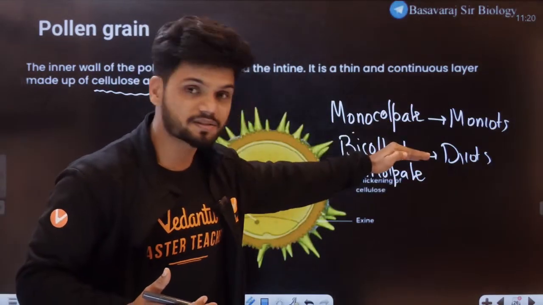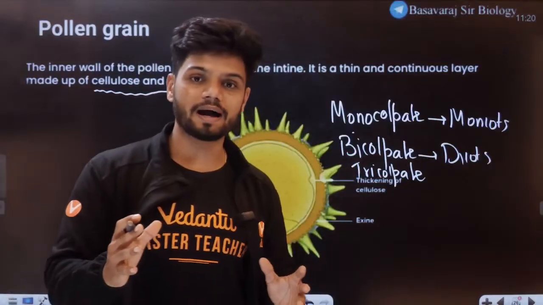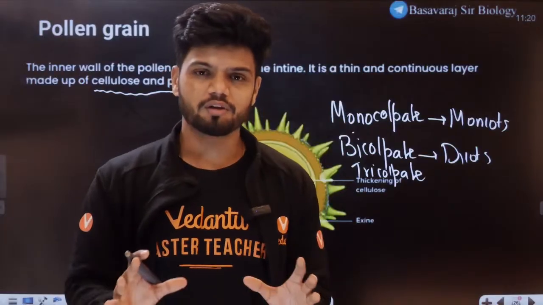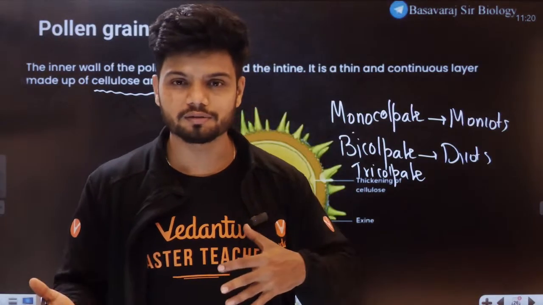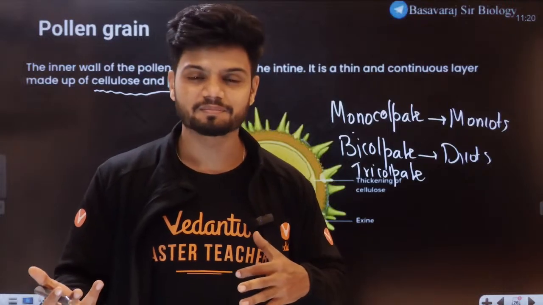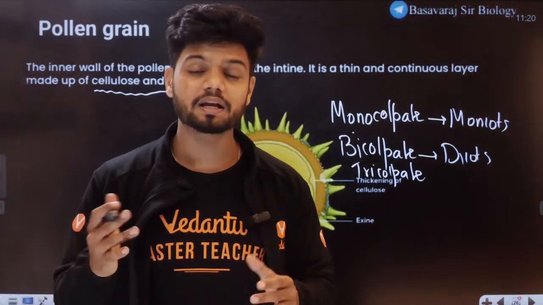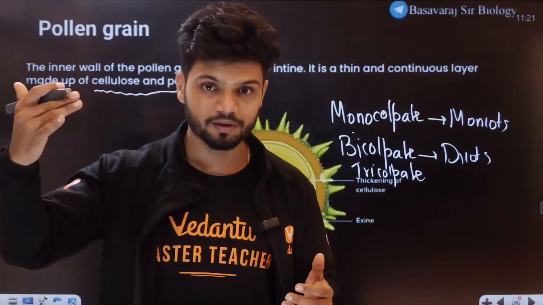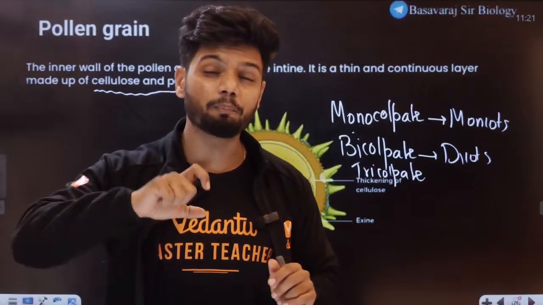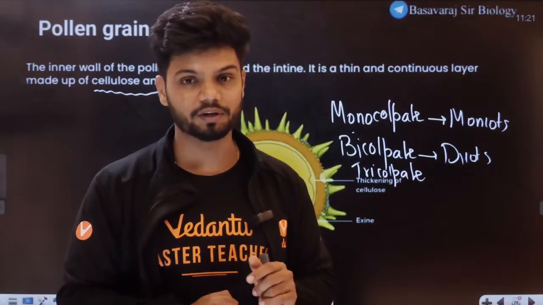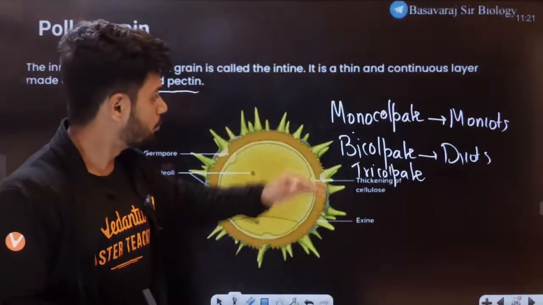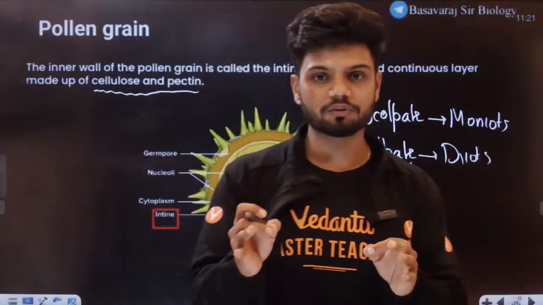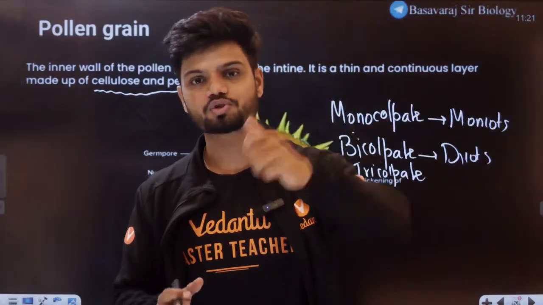So learn this difference. What we teach you at class 12th level about monocot and dicot is very basic: single cotyledon, 2 cotyledons, scutellum, albuminous, exalbuminous. But there are multiple differences. As you go higher in learning botany, you will understand the difference even in the pollen grain. So monocolpate, bicolpate. Extra information stored in your brain today.